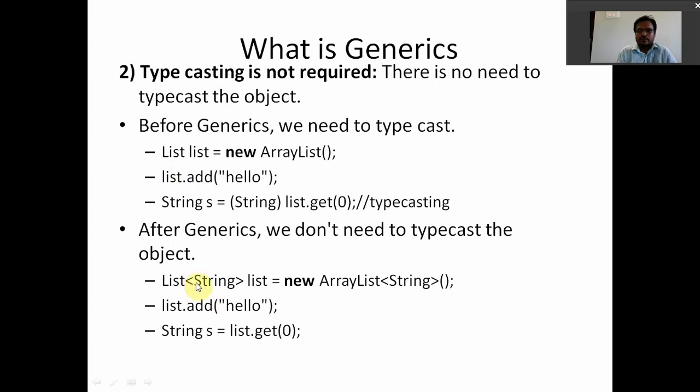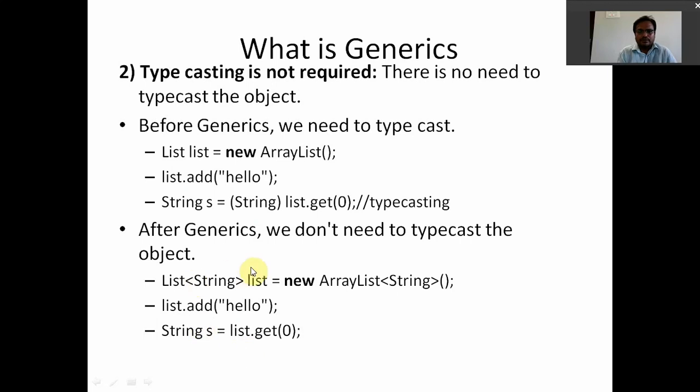All of you observe: whenever we are creating an object, at that time we are mentioning which type of objects we are creating. String type of objects. At the time of creating the object, we mention what type of objects we are collecting. So here we are adding string and getting string only. What is the difference between this sentence and this sentence? Here we are typecasting, that is before generics.